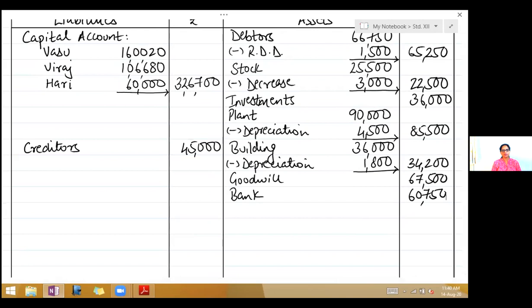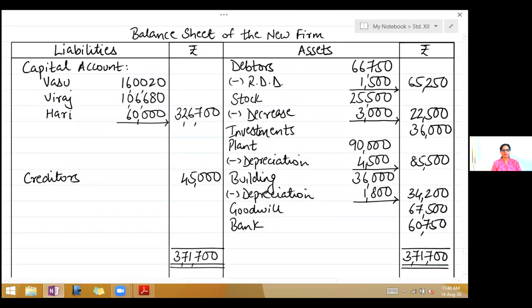Now close the balance sheet. Take the total of the liabilities. It is 3,71,700. And your assets will also be 3,71,700. Okay, children, we have finished with one problem. Now we will go on to the next one.